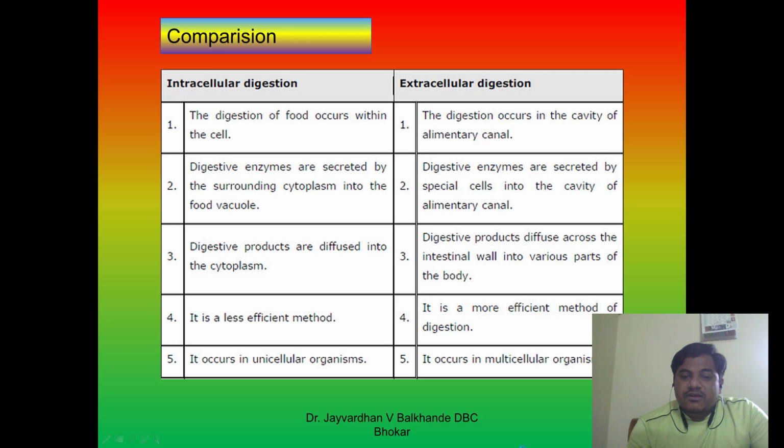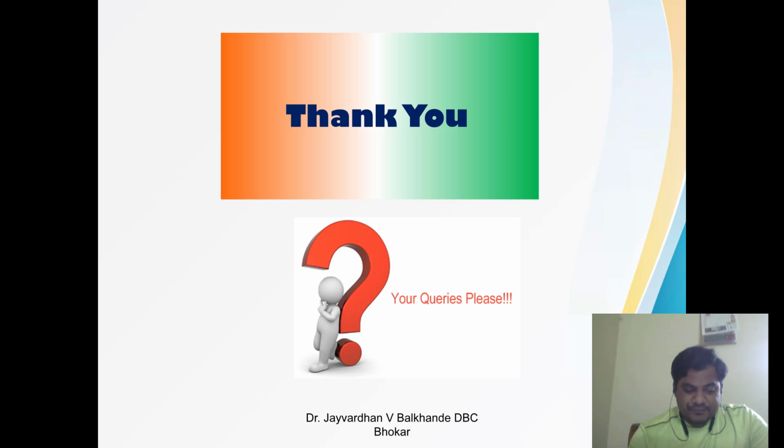This is the differentiation between intracellular and extracellular digestion. So friends, this is a brief account of intracellular digestion and extracellular digestion.